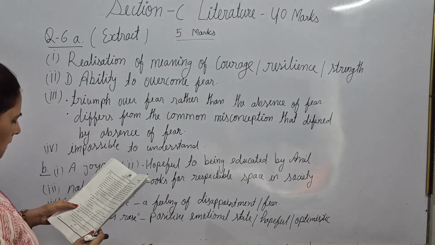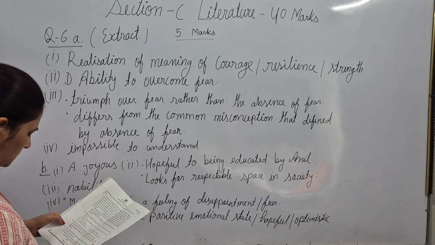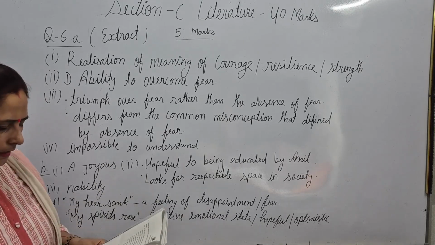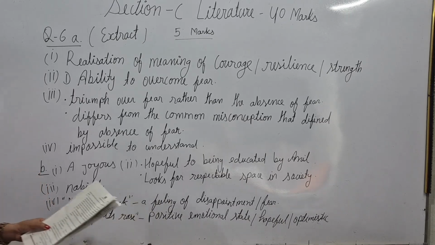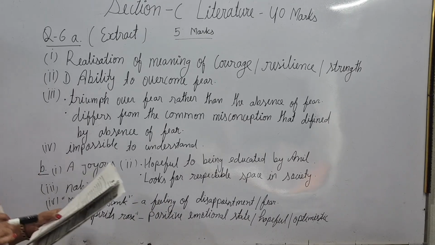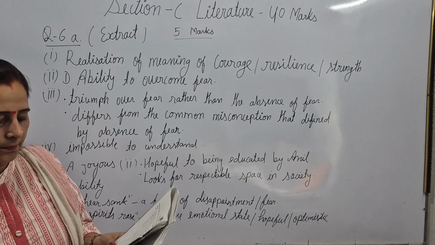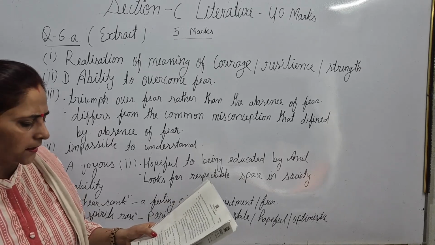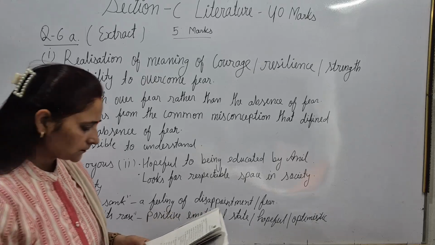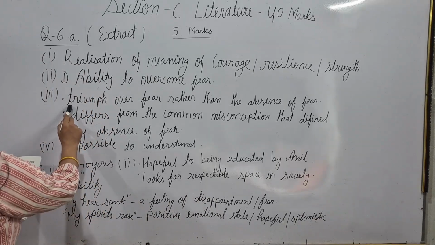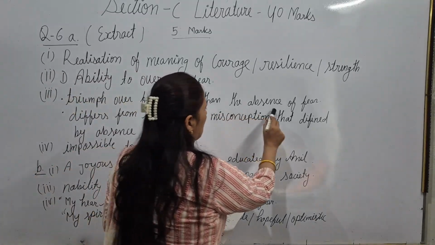Now the third question. According to the author, answer in about 40 words with reference to the context. According to the author, what does true courage entail? How does this perspective differ from a common misconception about courage? Here the answer I have written is: a triumph over fear rather than the absence of fear.